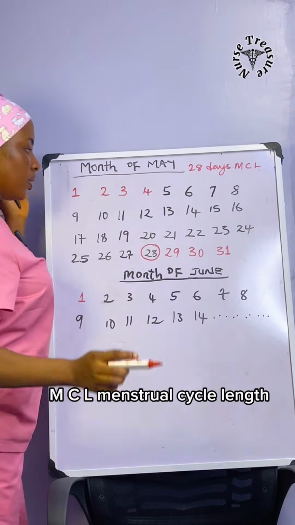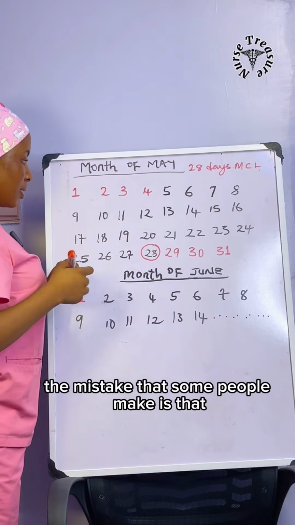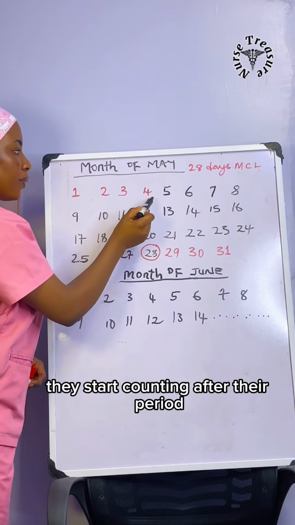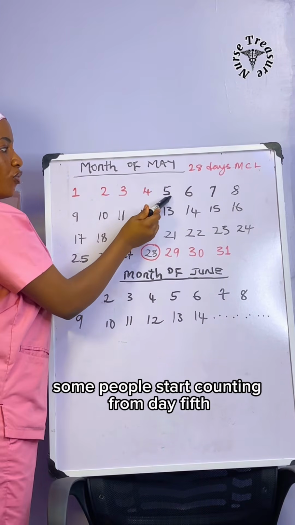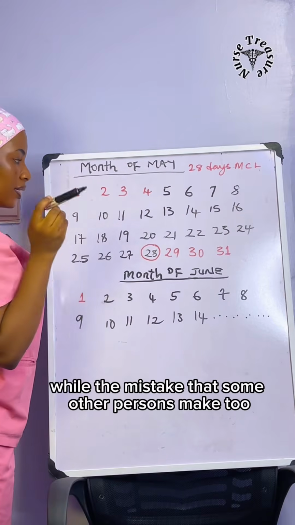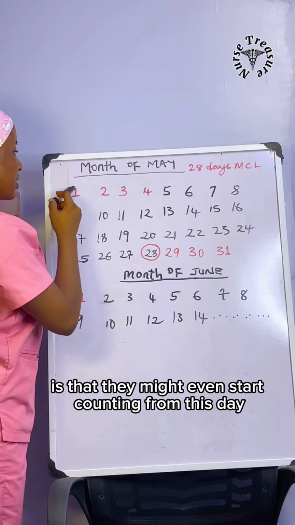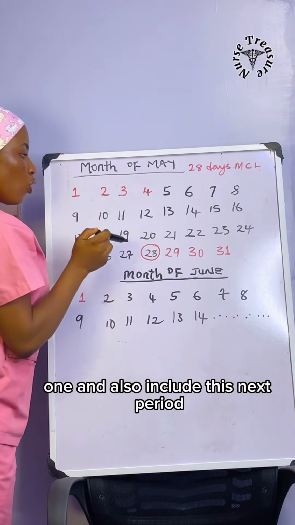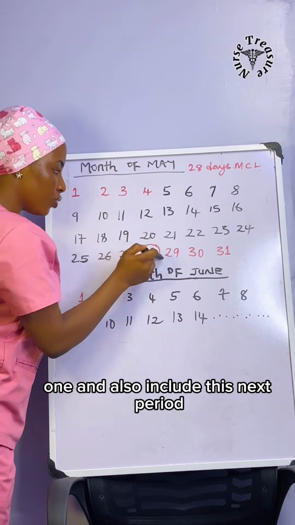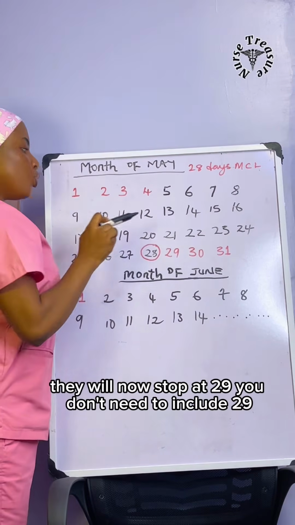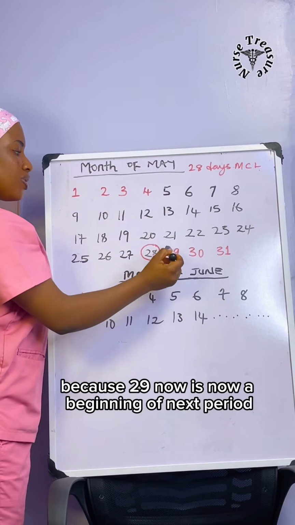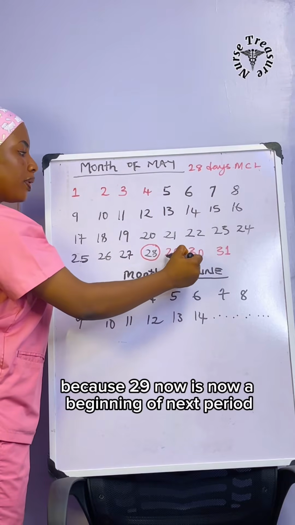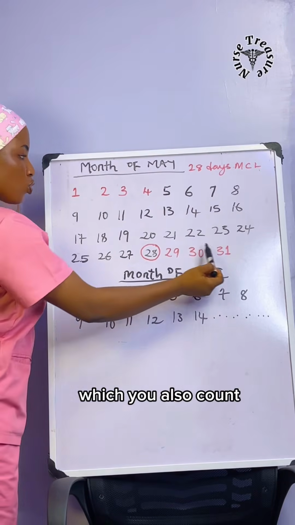The mistake that some people make is that they start counting after their period must have stopped. Some people start counting from day 5th. While the mistake that some other persons make too is that they might even start counting from this day 1 and also include this next period. They will now stop at 29th. You don't need to include 29th because 29th is now the beginning of the next period, which you also count.